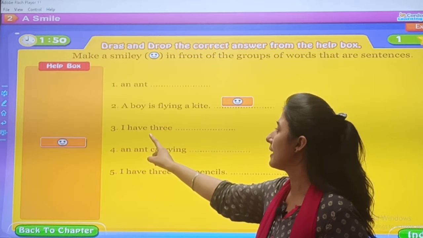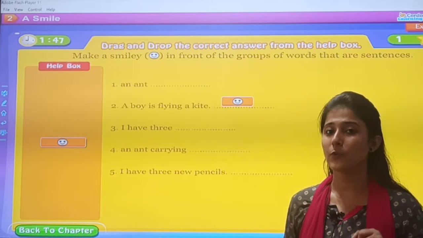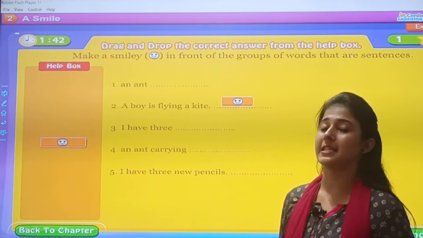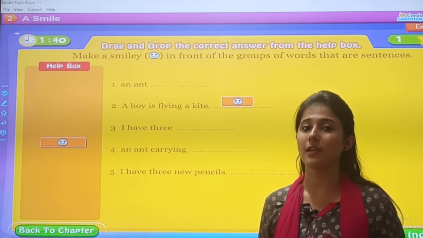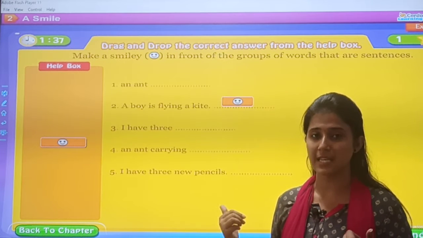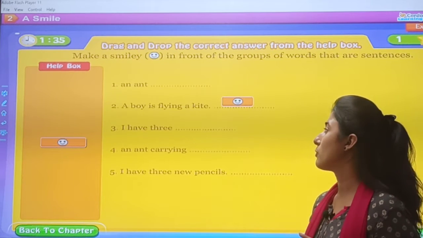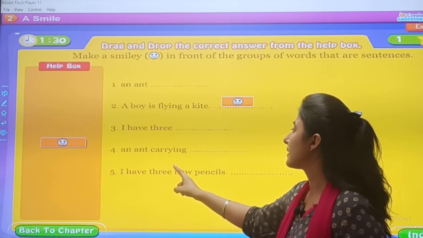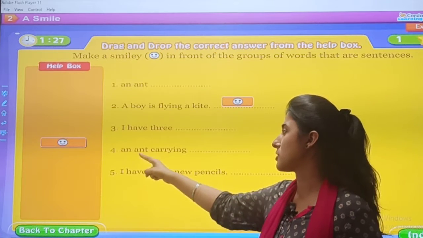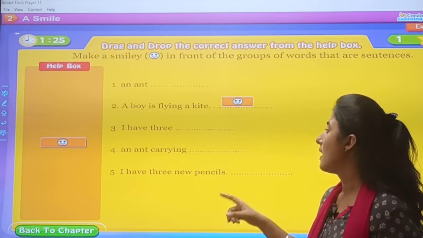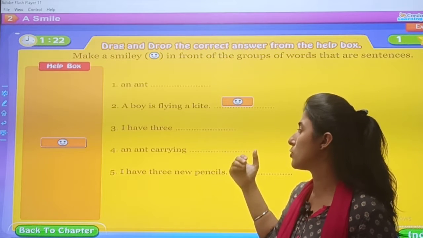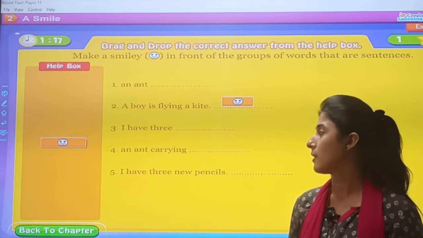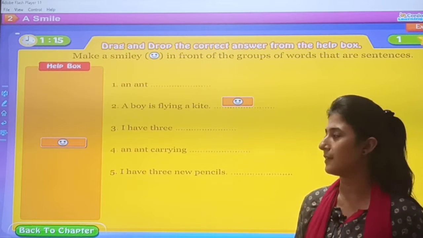Then, I have 3. See, one rule is satisfied that it is starting with the capital letter. But इस sentence का कुछ मतलब है? I have 3. What 3 balls, 3 pens, anything is mentioned? No. So, we will not put a smiley here. Then, an ant carrying, again starting with the small letter and it is having no full stop, no sense. An ant carrying what? What is she carrying? So, we will not put a smiley here.